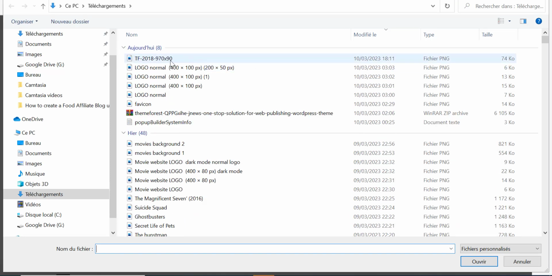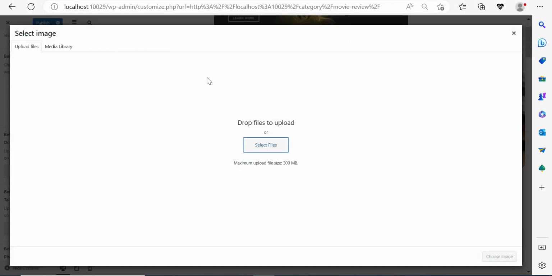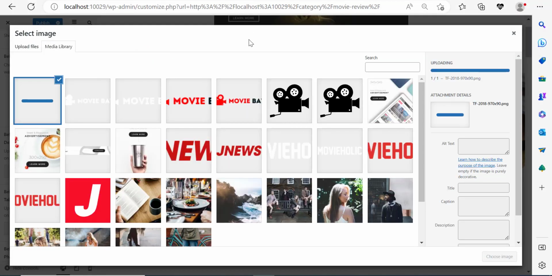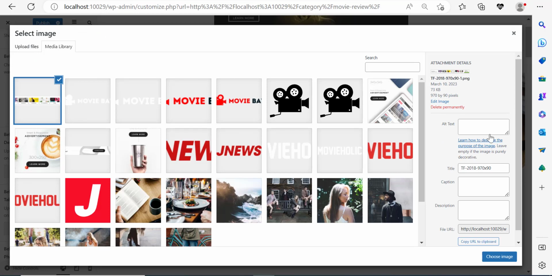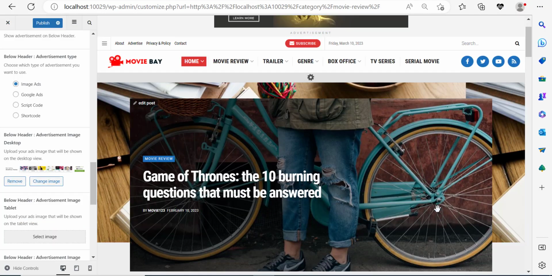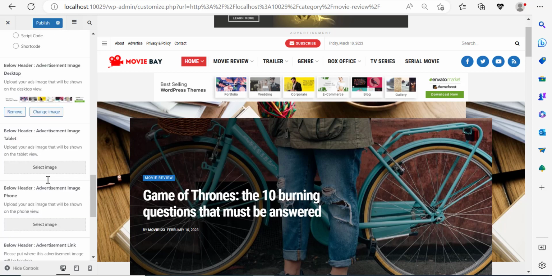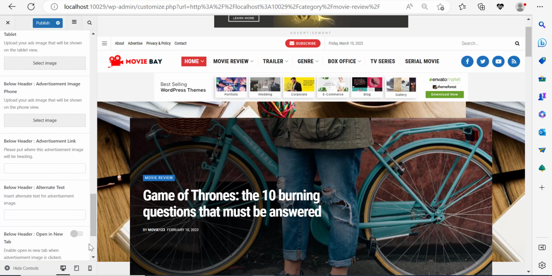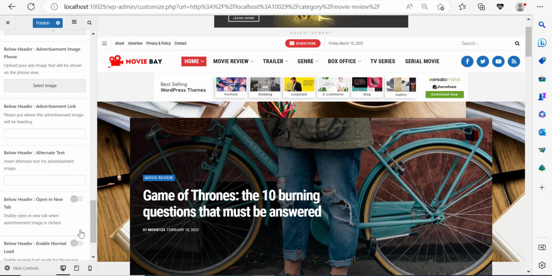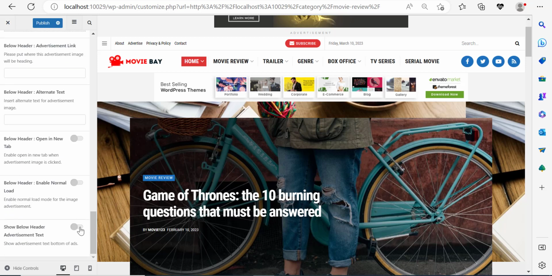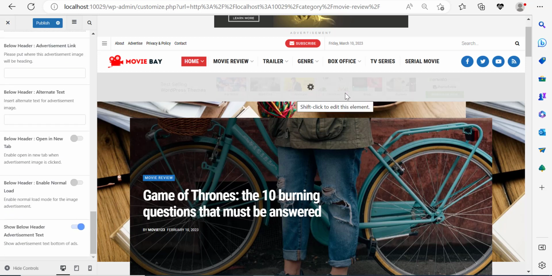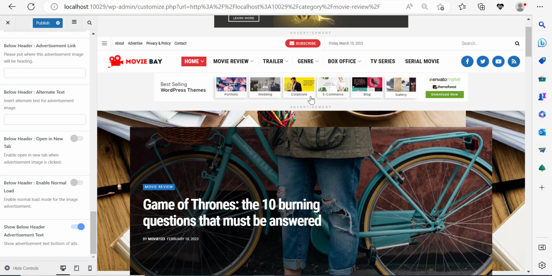So let me go over here. I'm going to select this one here and add. That will be it. And that's it. So we've got the banner, let's click it. And so right now it's going to display wondrously. Now I can scroll down over here and I can show below header text, right? Because I need to separate this a little bit. And you can see that we have this ad.